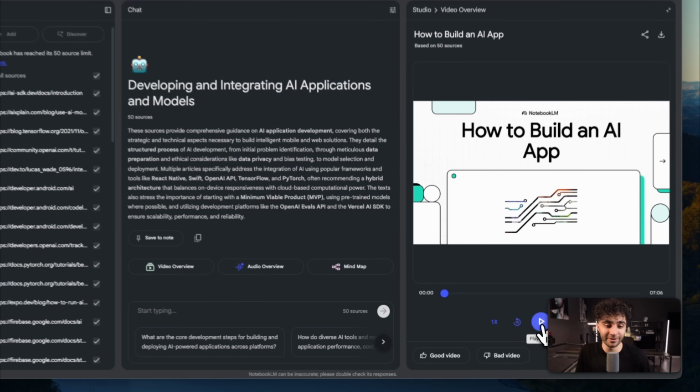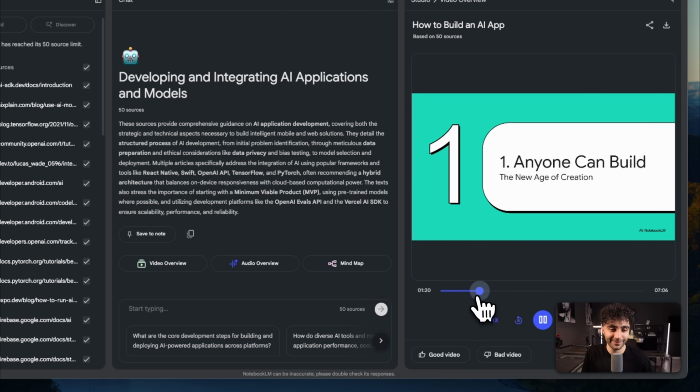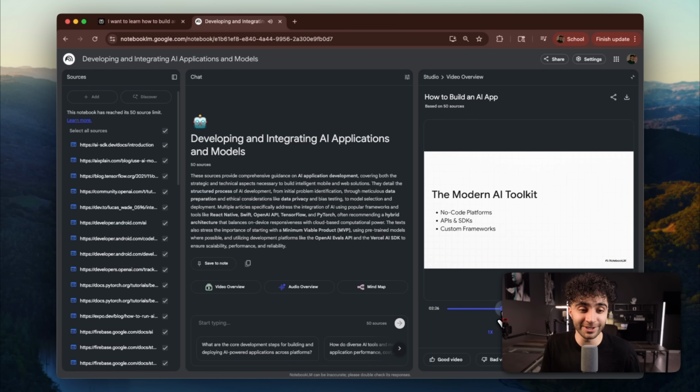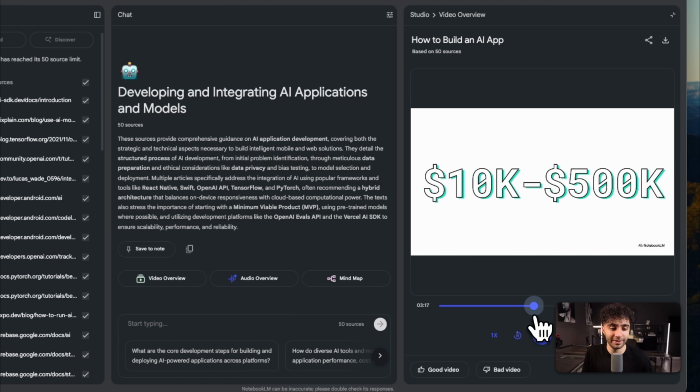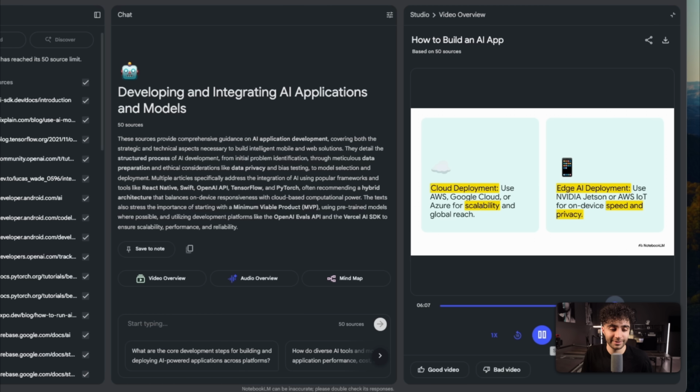Welcome to the Explainer. We're living in a totally new age of creation. Well, okay, let's start cooking. To scale up for millions of users. Edge AI.